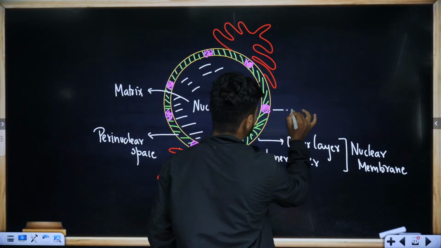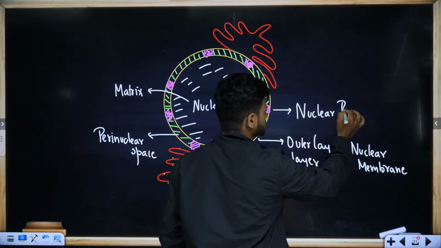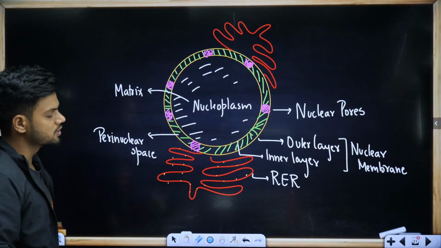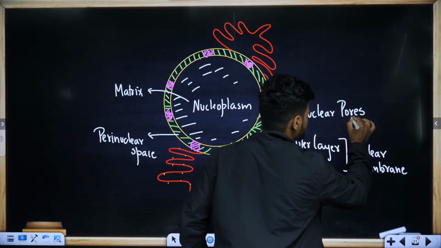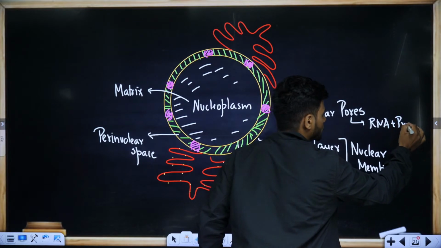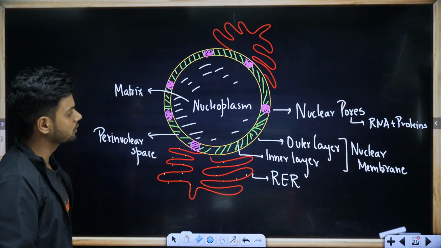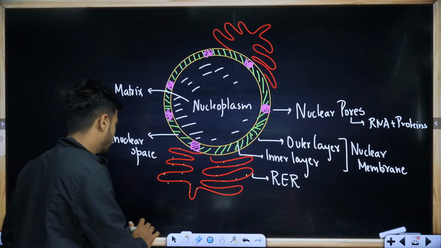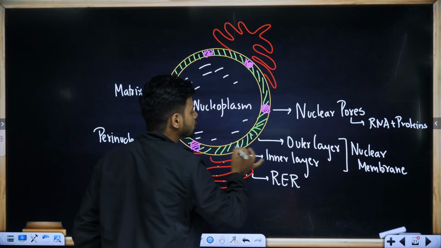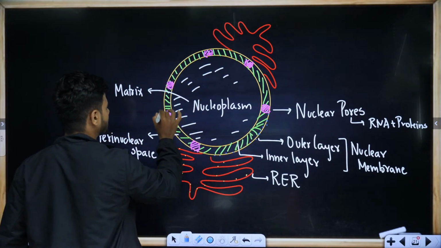These small gaps are called nuclear pores. Through the nuclear pores, RNA and proteins can travel. Students, always remember, even on the nuclear envelope, we can find some ribosomes here and there.